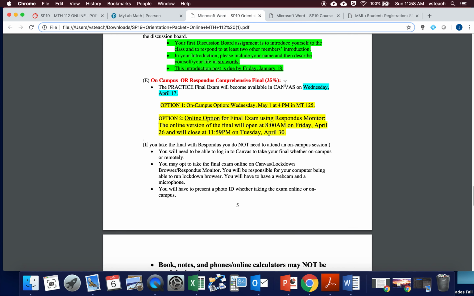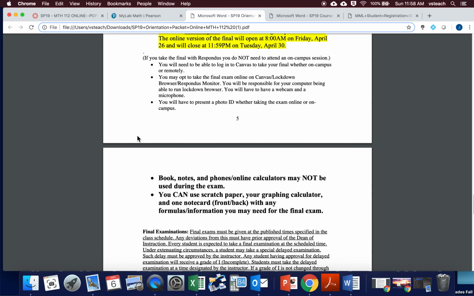And the 35% final exam, you will have 2 options there to either take it on campus at this day and time, or there's a final exam window for taking it online, which will open at 8 a.m. Friday, April 26th, and close at 11:59 p.m. Tuesday, April 30th. If you want to take it during that time, you can. You'll have to have the LockDown Browser, webcam, all of that on your computer at home or wherever you're taking it, and that'll be your responsibility. If you don't want to do it that way or can't take it during that window, again, you'll need to be at our own campus meeting Wednesday, May 1st at 4 p.m. Okay?